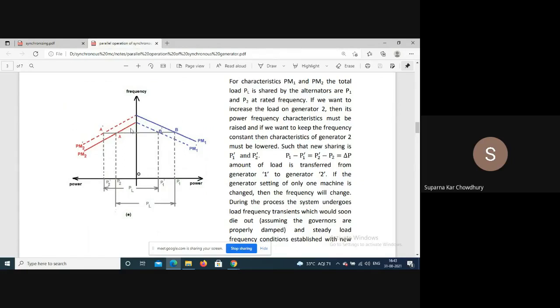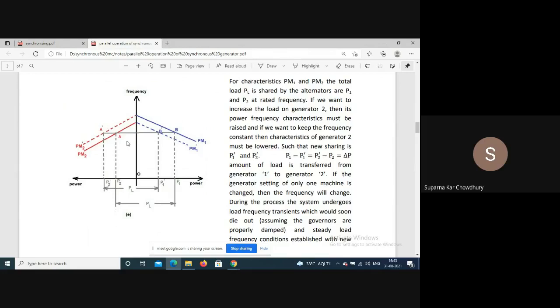So also, if we have two machines in parallel, and we increase the prime mover input of one machine, then unless we decrease the prime mover input of the other machine, the bus bar frequency will change. If we want to keep the frequency constant, then we have to decrease the prime mover input of the other machine.